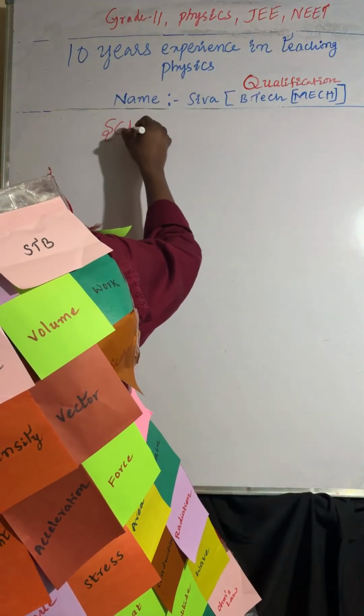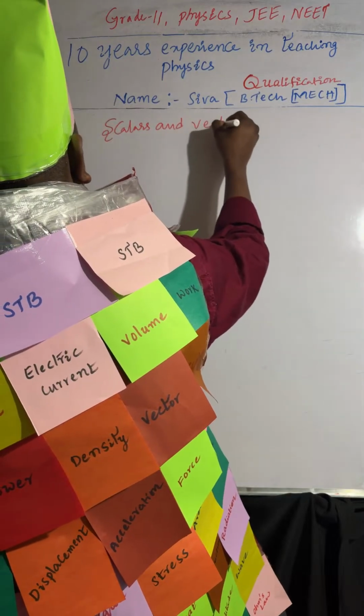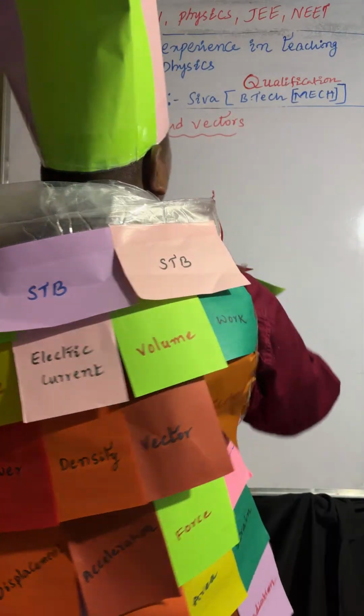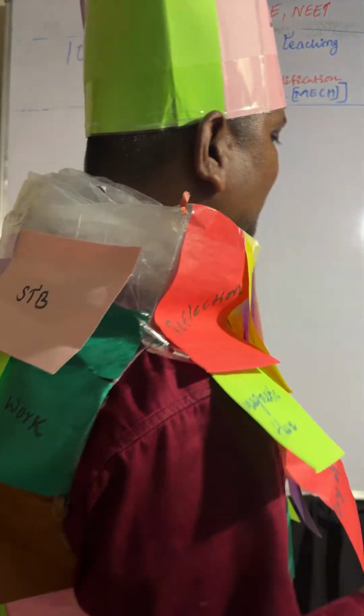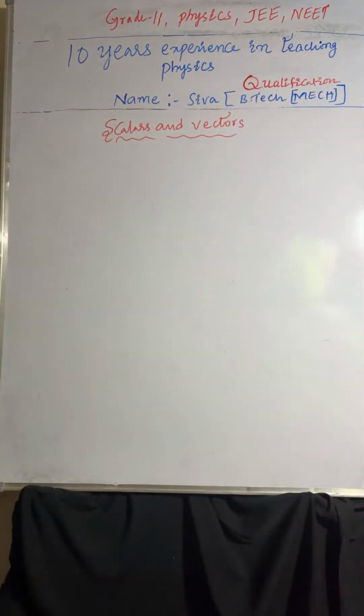So the quantity which has only magnitude is called a scalar quantity, and the physical quantity which has both magnitude and direction is called a vector physical quantity.